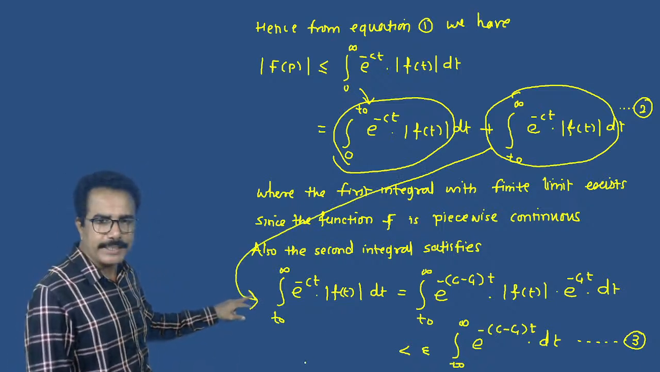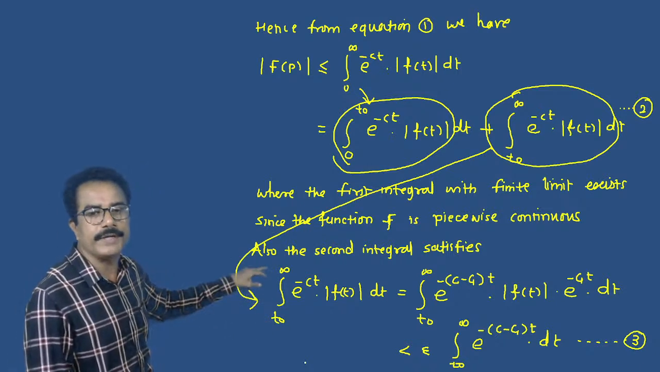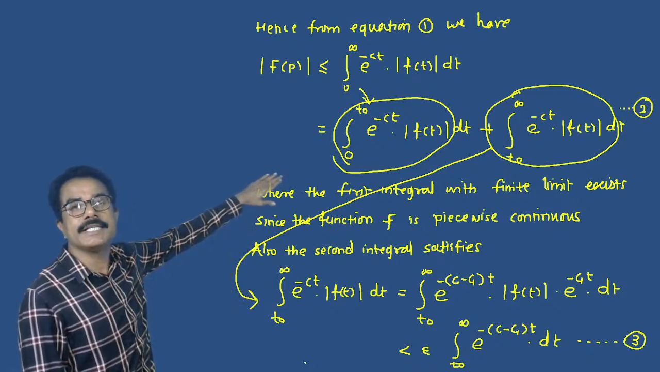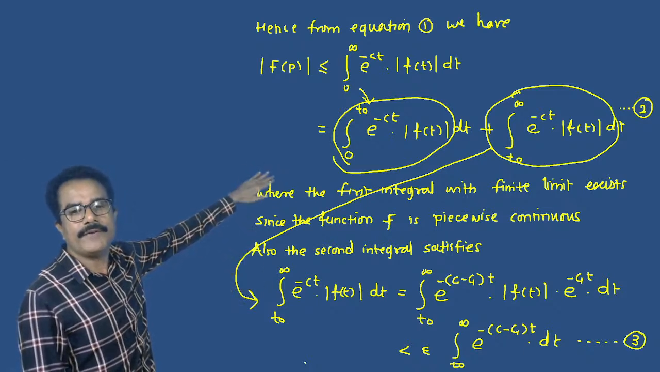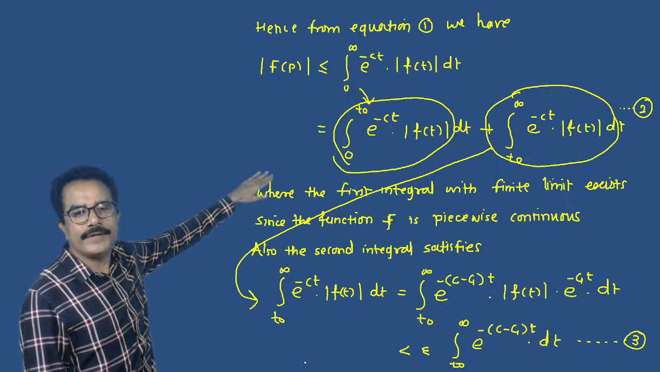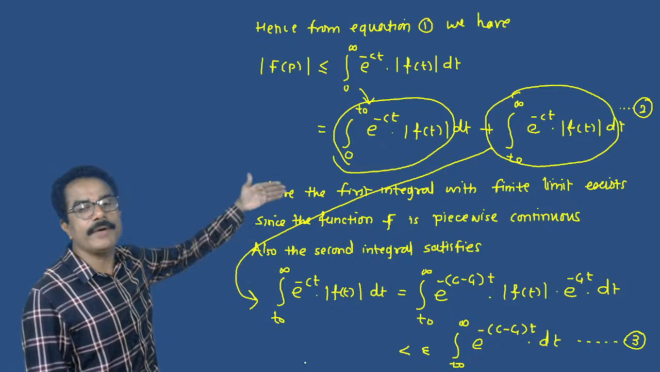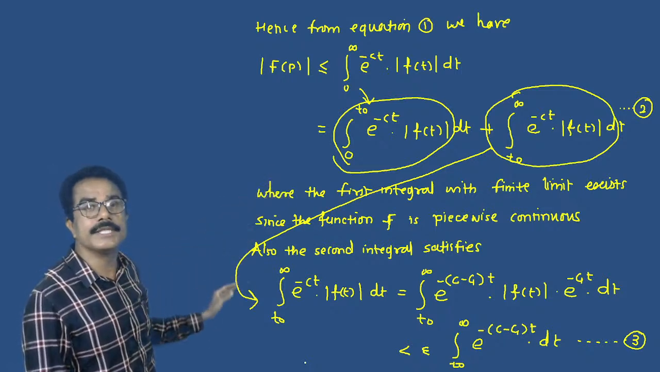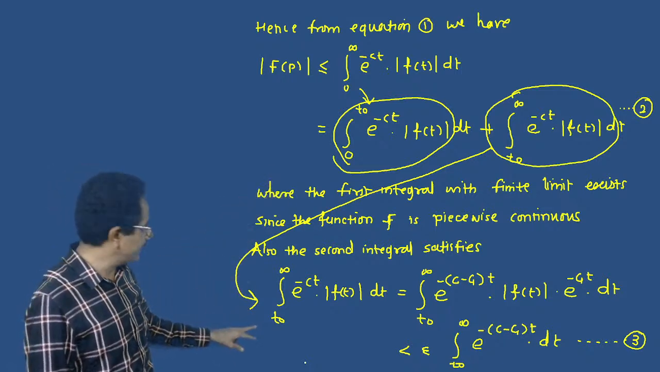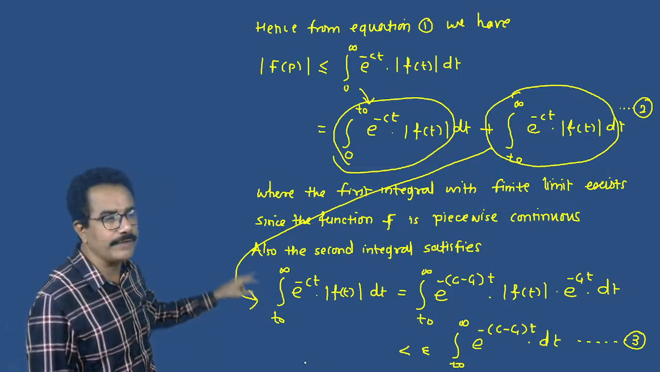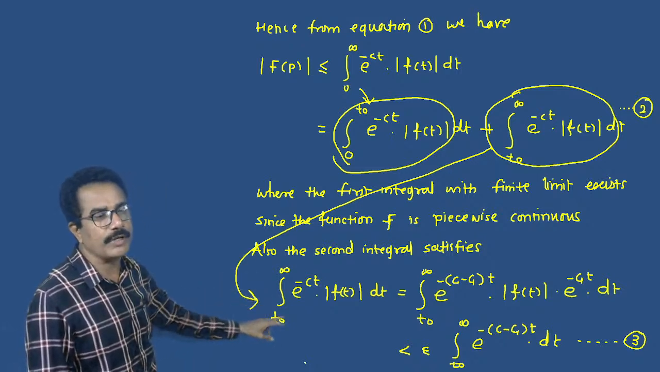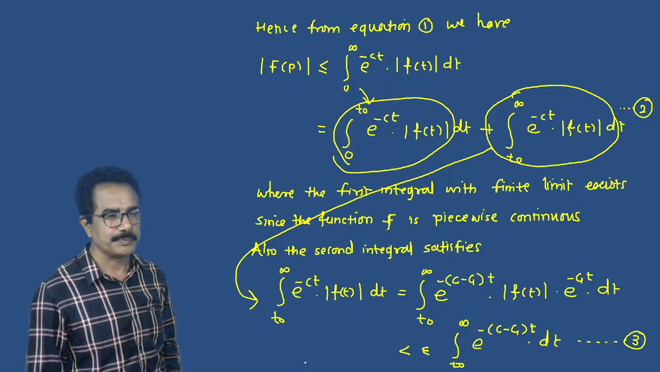So the value of the second integral is from t naught to infinity, because the first integral is convergent. We can find the value of the first integral, which is continuous and convergent. So now our aim is to discuss the second integral from t naught to infinity of e raised to ct mod of f of t dt.